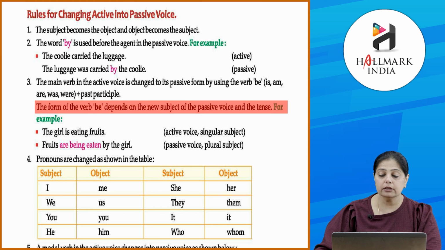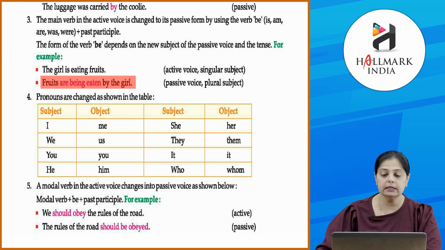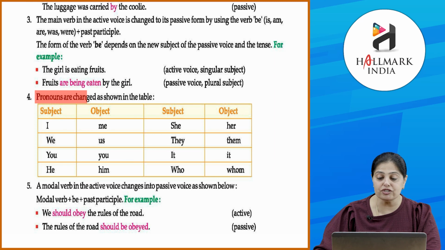Okay. Now, for example, the girl is eating fruits. Active voice है and singular subject है. Okay. Fruits are being eaten by the girl. Okay. So, ये passive voice हो गया and ये जो subject है अभी, fruits, they have become the subject and they are plural. Clear?